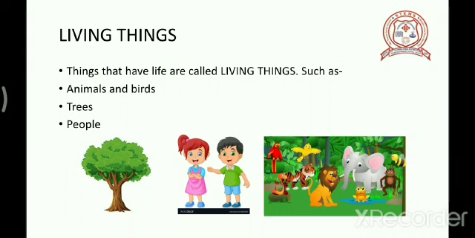Some examples are animals like wild animals, domestic animals, pet animals, water animals, all the trees, small trees, big trees, herbs, shrubs, children, big person, human beings, old age person. All these are living things. From an ant to an elephant, all are living things that we can see around ourselves.